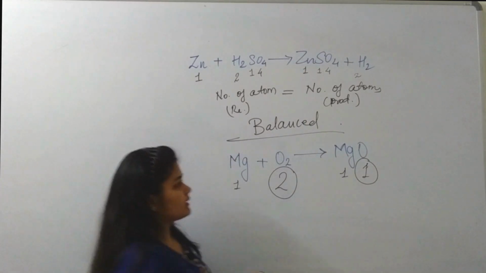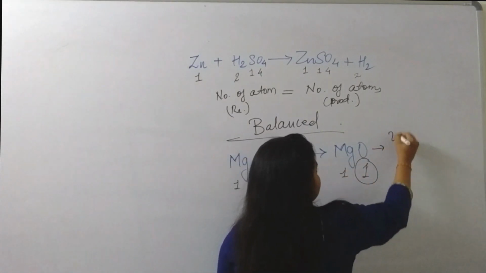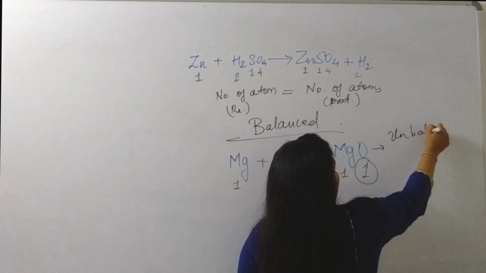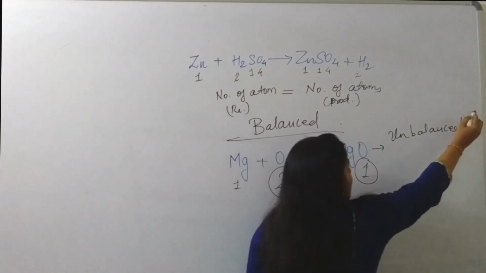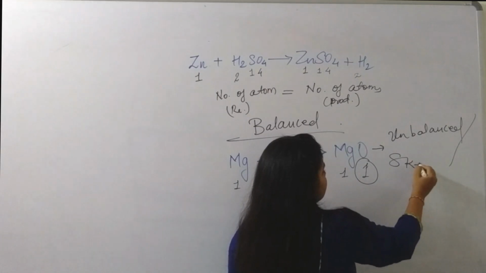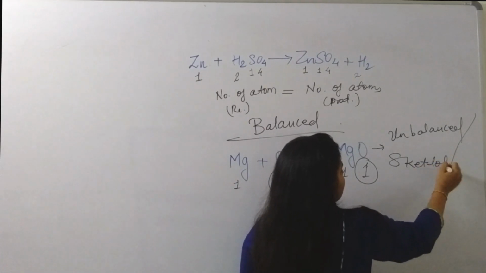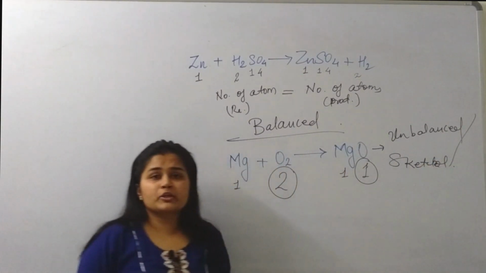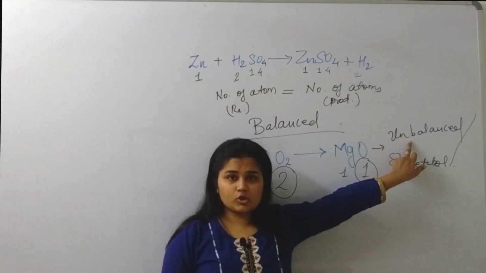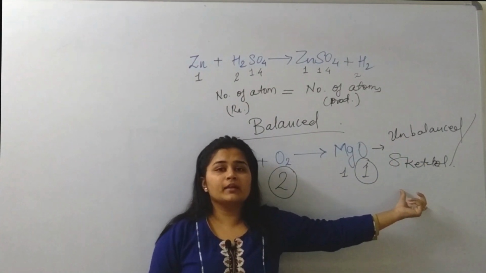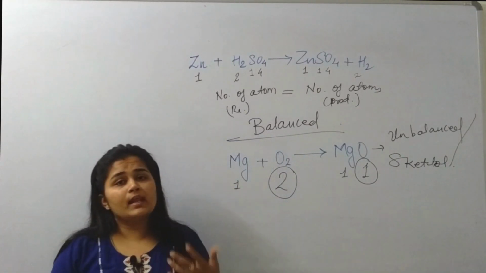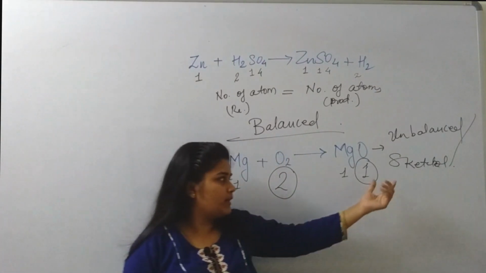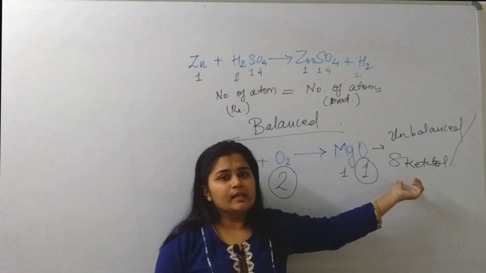That is why this is known as unbalanced, or very important, skeletal reaction. Unbalanced or skeletal reaction. It is usually asked what is the other name of unbalanced reaction. Another name for unbalanced reaction is skeletal reaction.